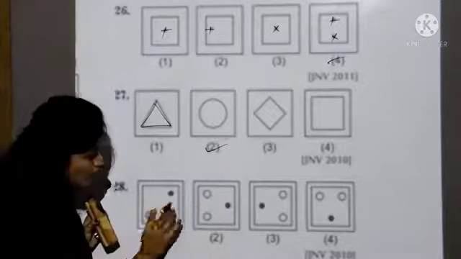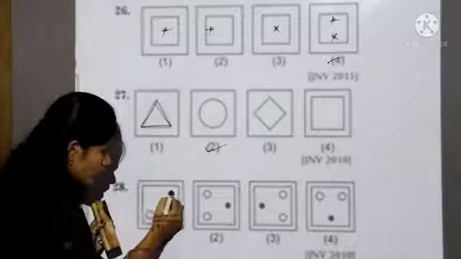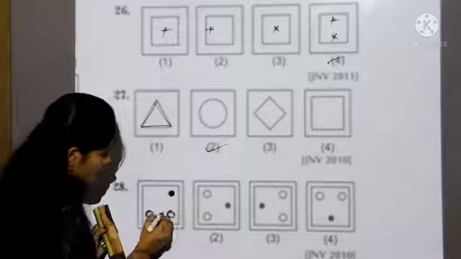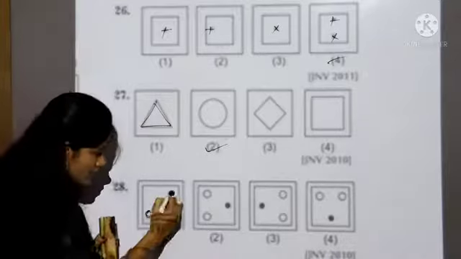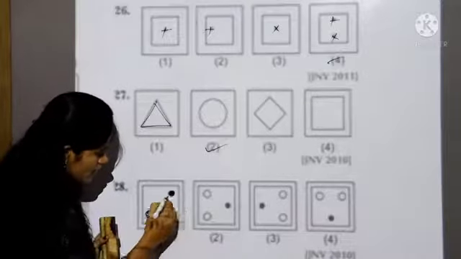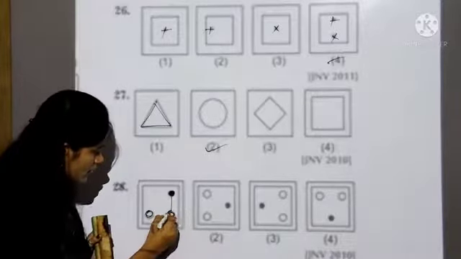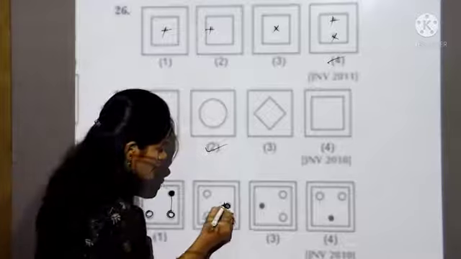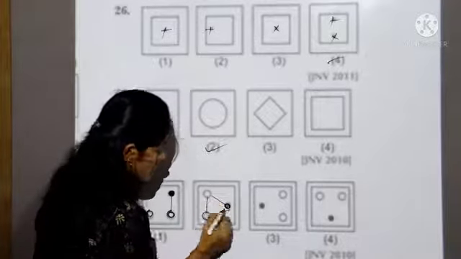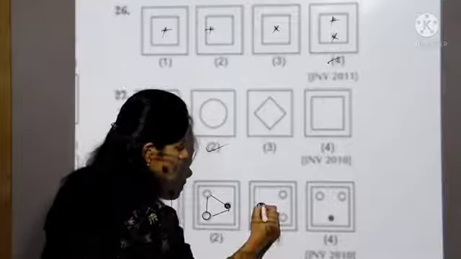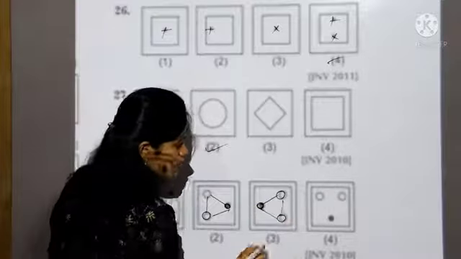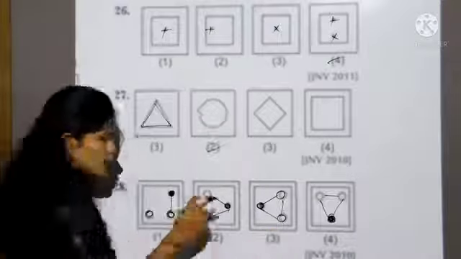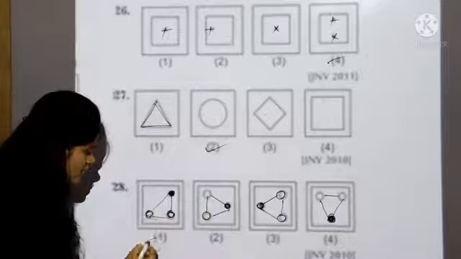See, first you observe all the figures carefully. 1 dark point, 2 empty circles. Here this dark circle is in a straight line with another empty circle. But in the second, this dark circle is at equal distance from the remaining 2 circles. In the third also this dark circle is at equal distance from the remaining 2 circles. In the fourth also this dark circle is at equal distance from the remaining 2 circles. So only our different figure is the first one.